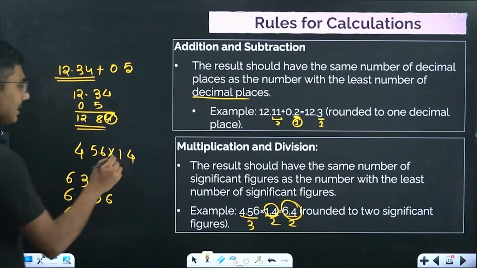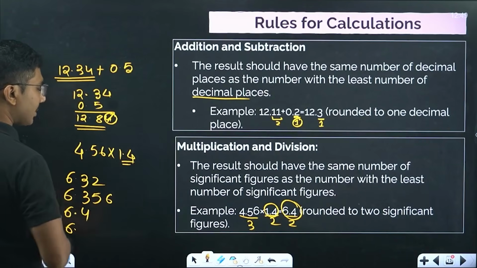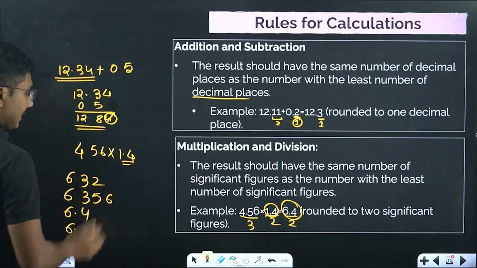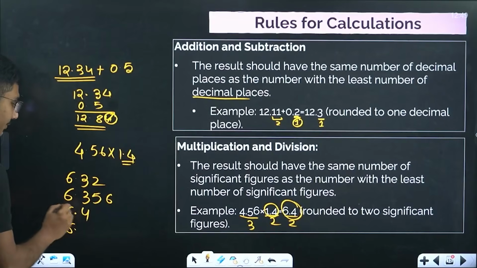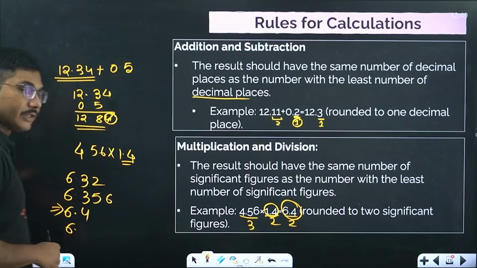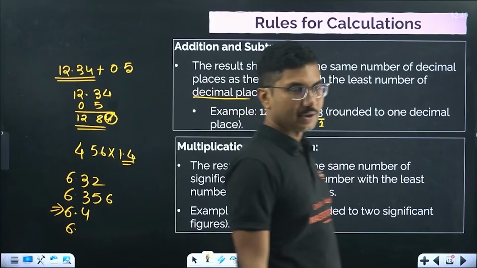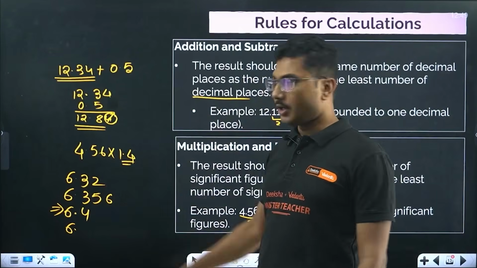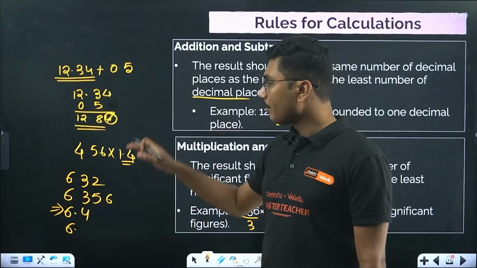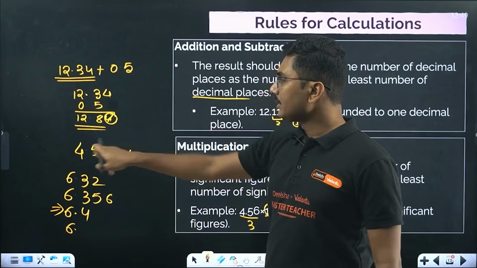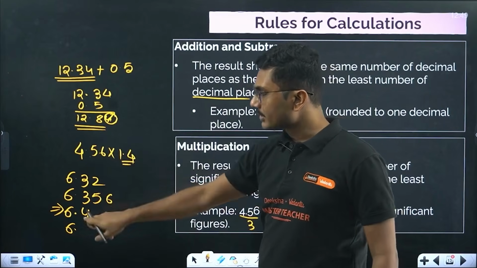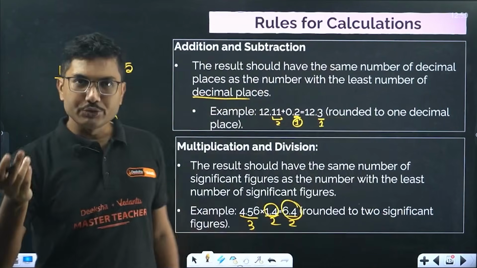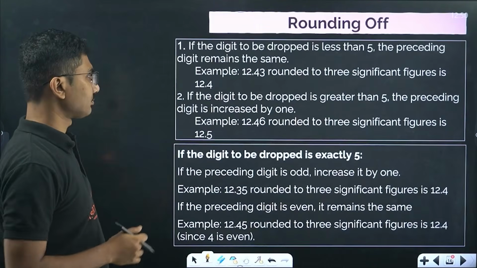We know that we have 2 significant figures here, so our answer should have 2 significant figures. Only 6.4 has 2 significant figures, so this one will be the answer. You don't need to do the multiplication to check whether it will be 6.4 or 6.356. From the significant figures, the answer will be 2 significant figures only.